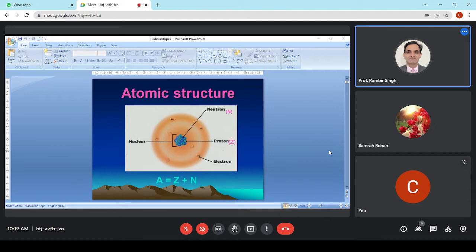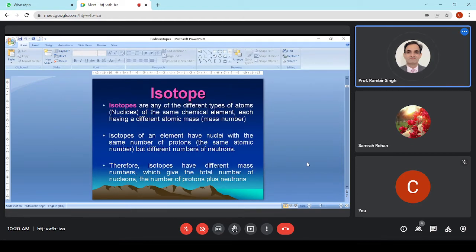So the number of neutrons, in the ideal condition for the most stable element, is equal to the number of protons. But in some elements in nature, the number of neutrons is higher than the number of protons. These elements, which have the same atomic number but different mass number, are known as isotopes. I hope you got the idea. Yes, sir. They have the same atomic number but different atomic mass.